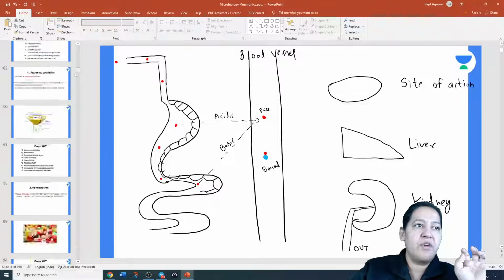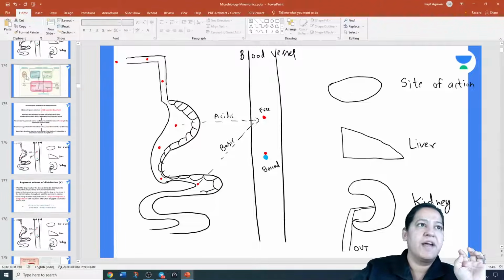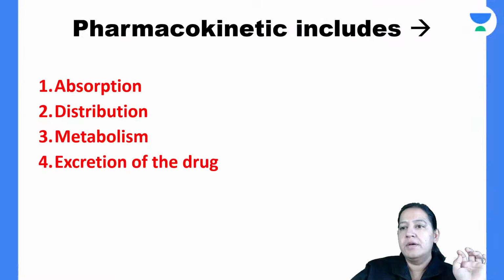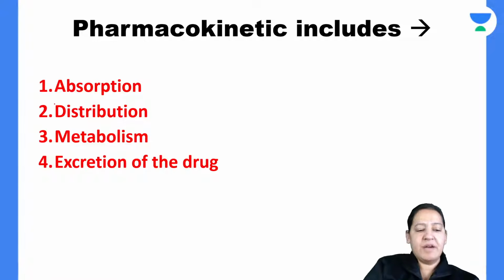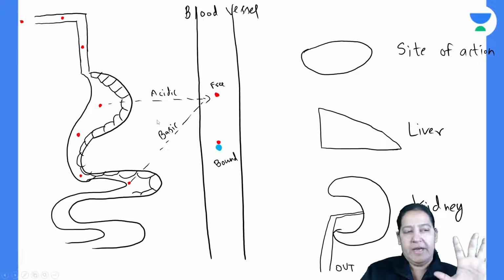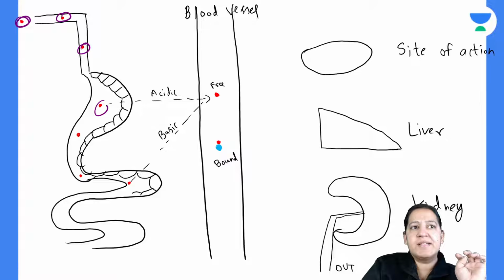Okay, so we will start from distribution, right? Yeah, so here I am. Absorption is over. Let me start with distribution now. You can see here, the drug I am taking by oral route. Just suppose this is the drug. The drug is going into the esophagus, then the stomach and intestine. It is absorbed from the stomach or intestine depending on whether it is acidic or basic.